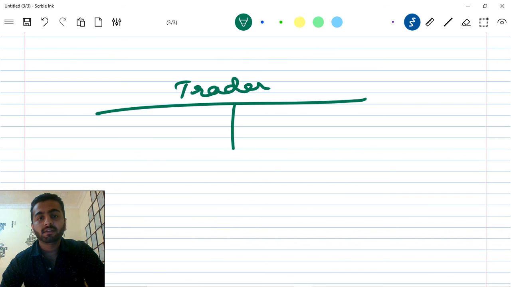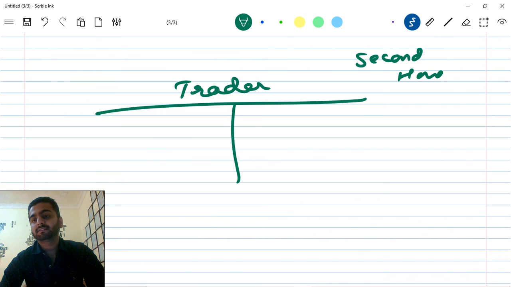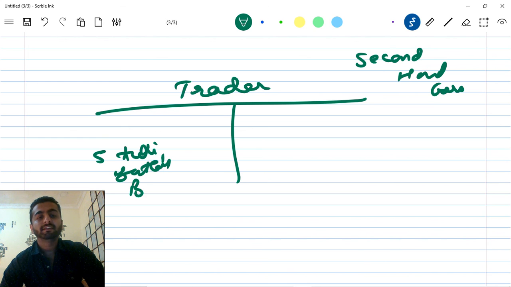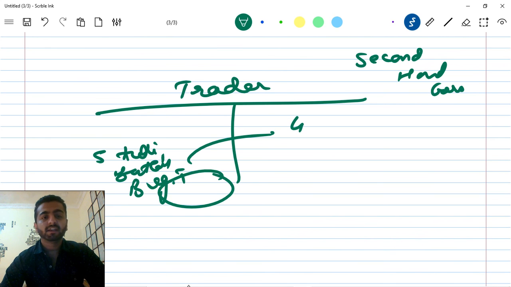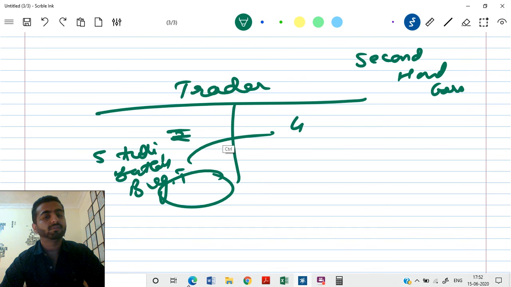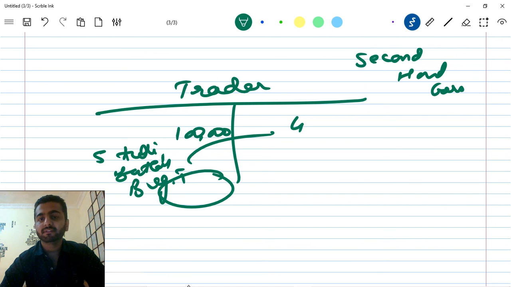I'll give you another example. Let's say I am a trader. I trade in second-hand cars. Let's say I buy 5 cars, that is Audi, Bentley, Bugatti, whatever. So 5 cars I have bought, and I sold 4 cars out of them. Let's say I bought all these cars for 1 million, and if I sell the 4 cars for, let's say, 1.5 million, I'm still earning profit.